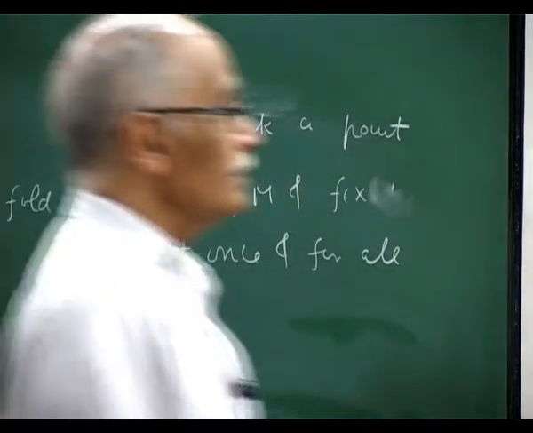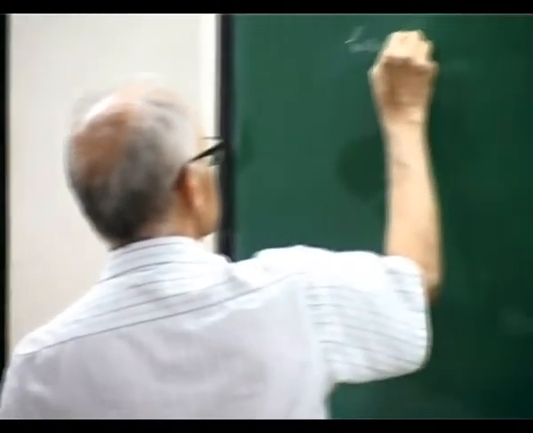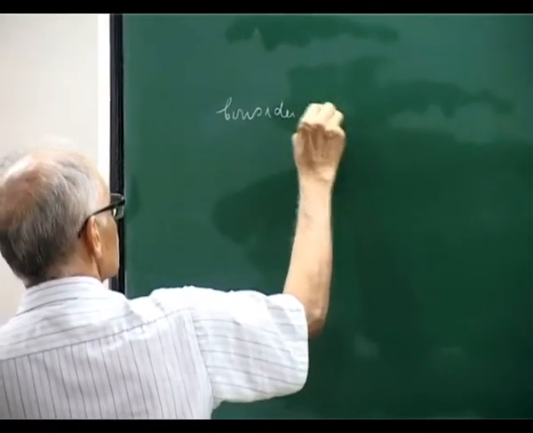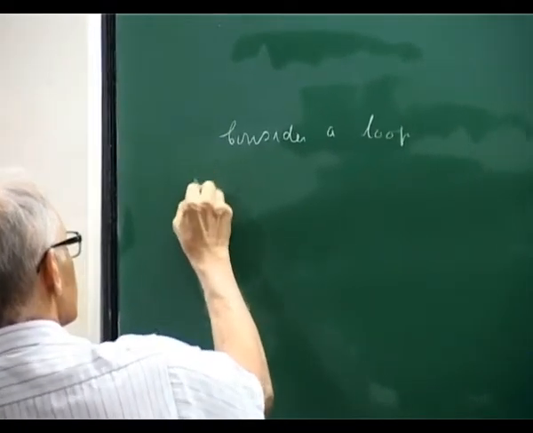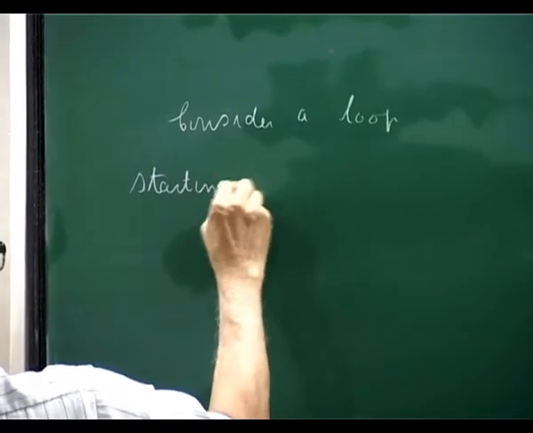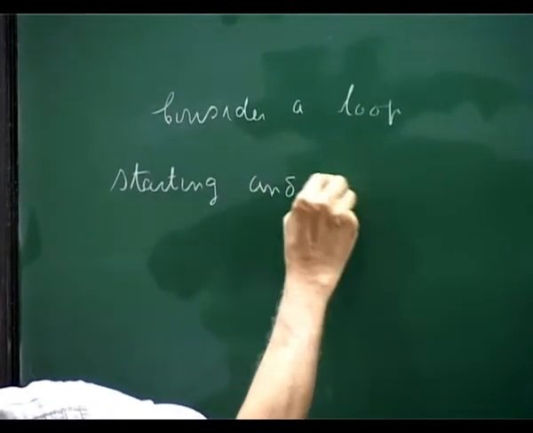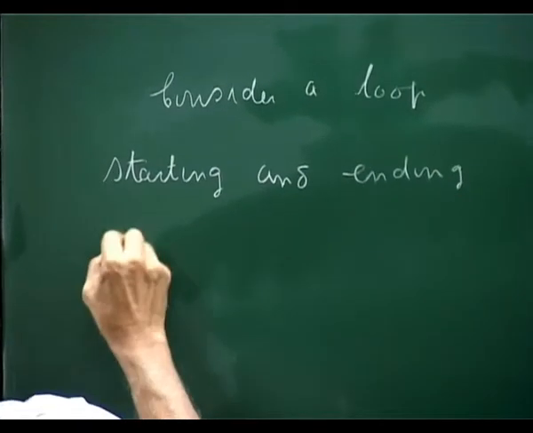Then consider a loop, starting and ending at Q0.